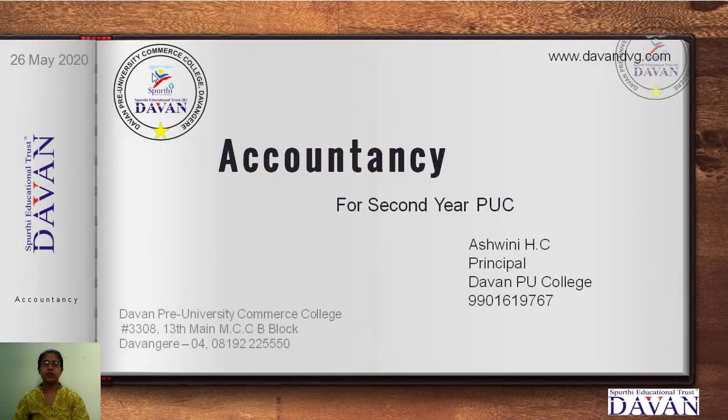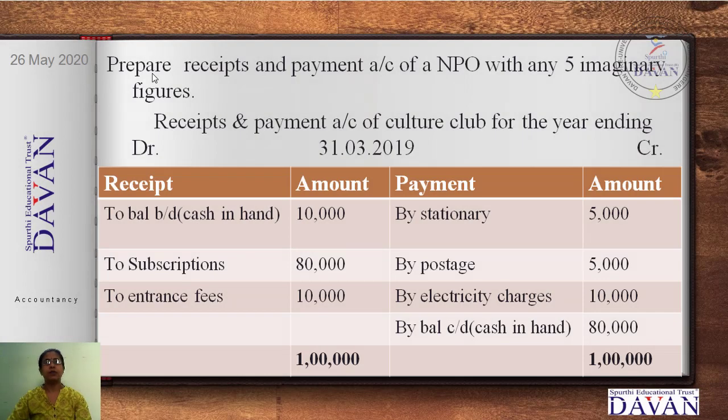Good morning, students. Welcome to the accountancy class for the same chapter, non-profit organization. Yes, this is the third part that we are going to continue for the same chapter. In the first part, we studied the meaning of NPO and the features of NPO. Next, we studied what books will be prepared and what accounts will be seen, that is receipts and payments, income and expenditure, and balance sheet. That is the theoretical part which is necessary to understand the NPO chapter.